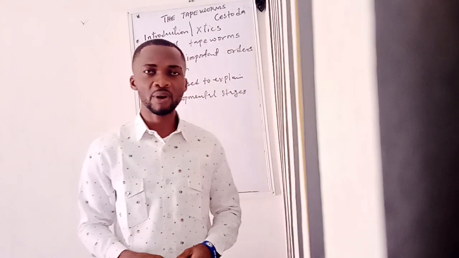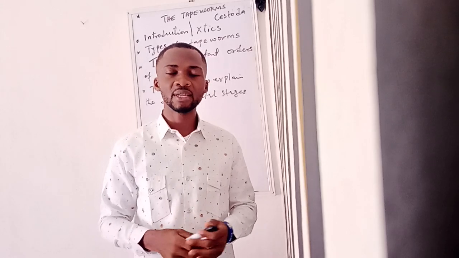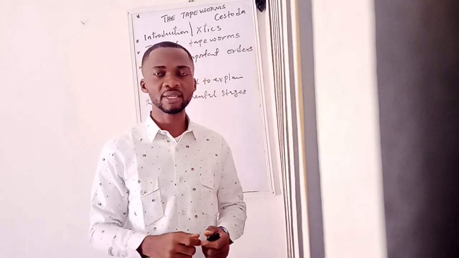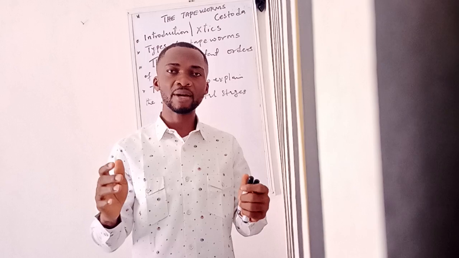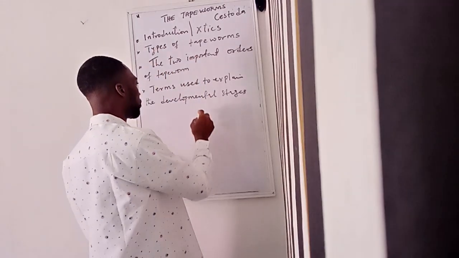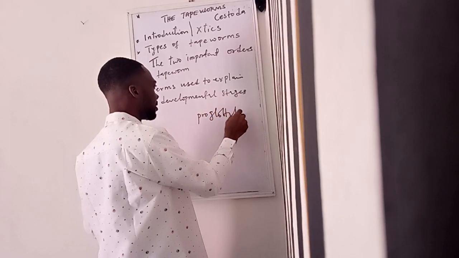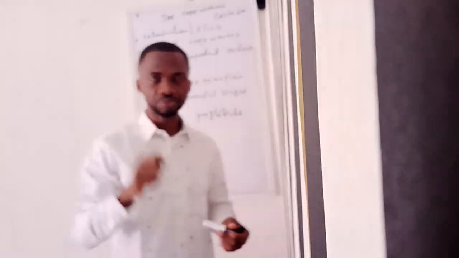Characteristics of this parasite. One major characteristic is that they are ribbon-like and have a number of segments called proglottids. They are ribbon-like, just like a ribbon.